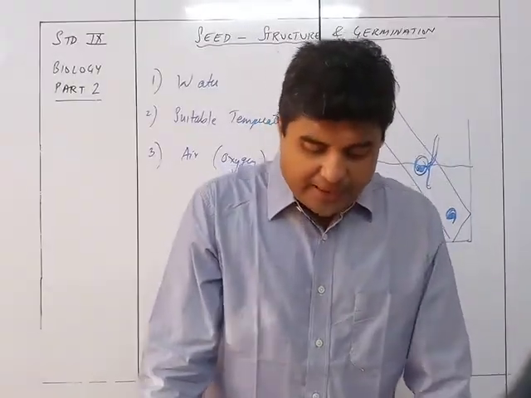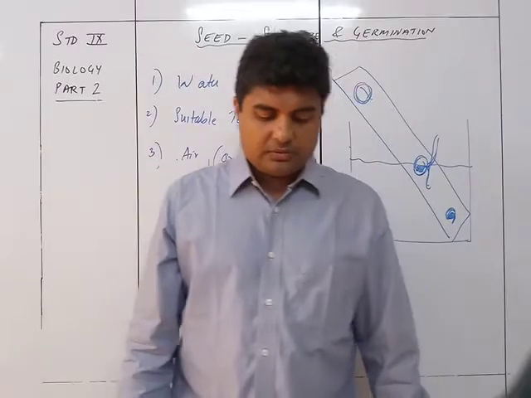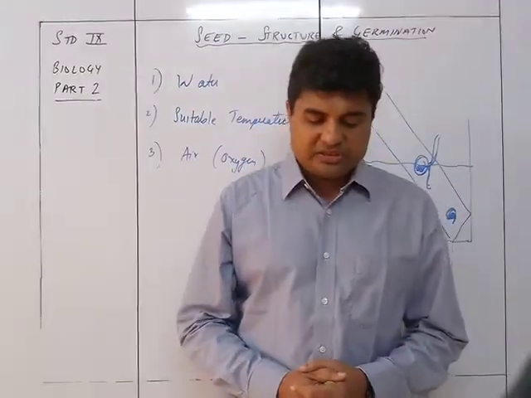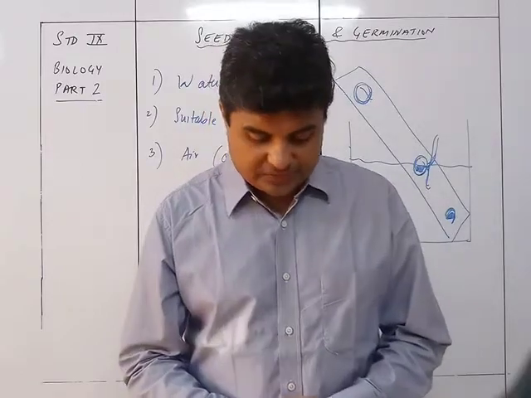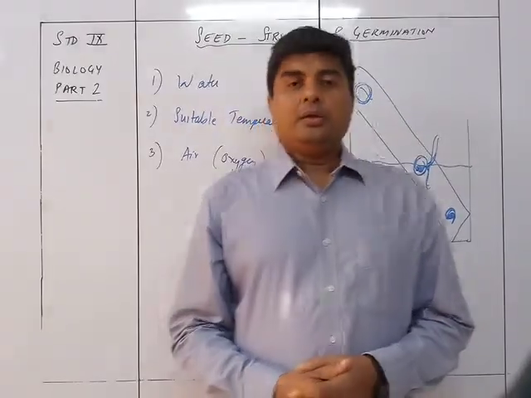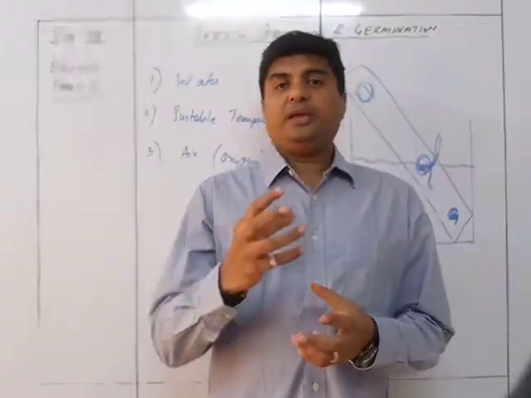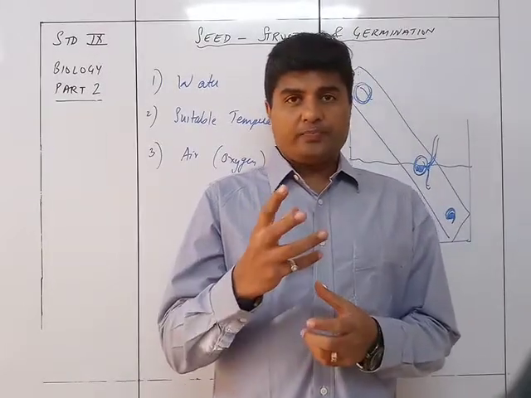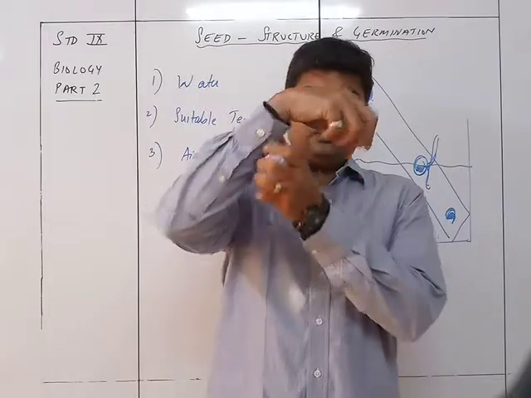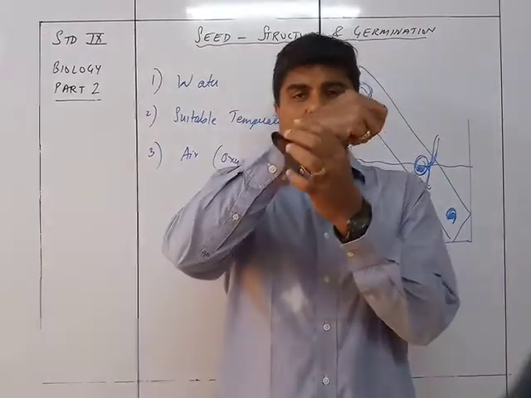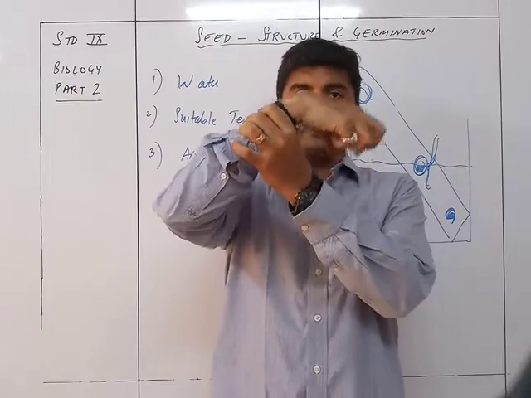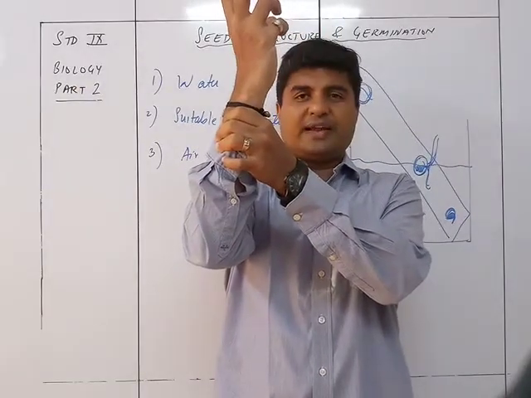If the hypocotyl elongates, the cotyledons are pushed above the ground, and this type of germination is called epigeal germination. So if the hypocotyl elongates, it is the part of the radicle region which is going to grow, and that's why the whole of the cotyledons is going to be taken outside the soil.